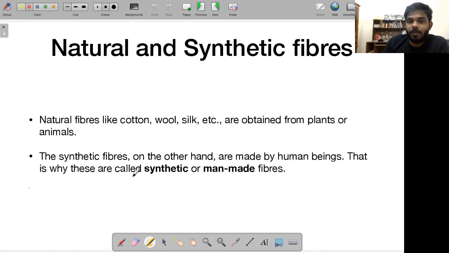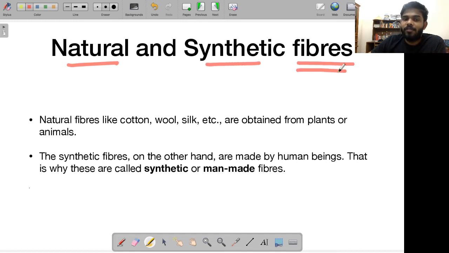So anyway, let's talk about natural and synthetic fibers. Okay, fibers, of course you know what fibers are. We are wearing fibers, right? For example, natural fibers like cotton, wool, silk, etc., are used for making your clothes. So when we say natural fibers, that means these are all naturally available.